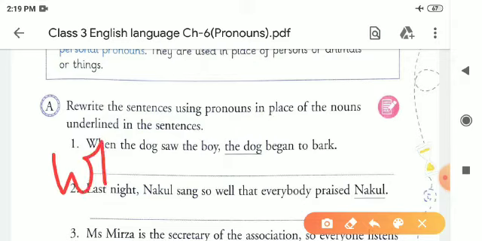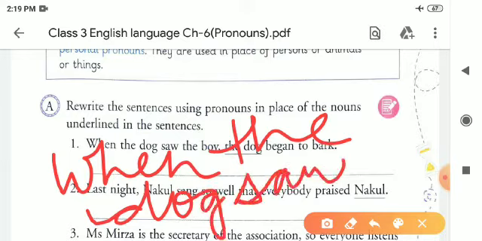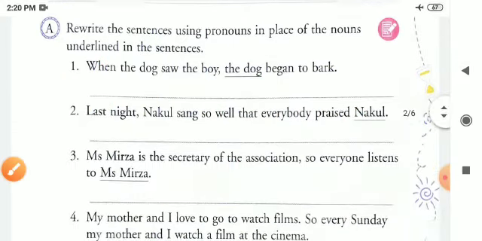When the dog saw the boy, it began to bark. So we will use it for the dog. After that we go to the second point.